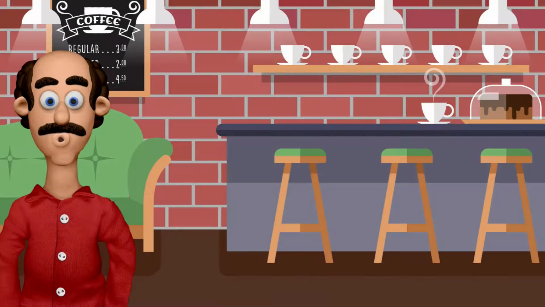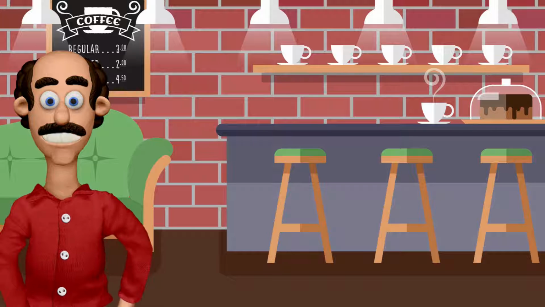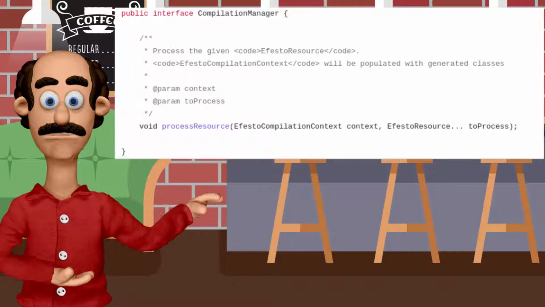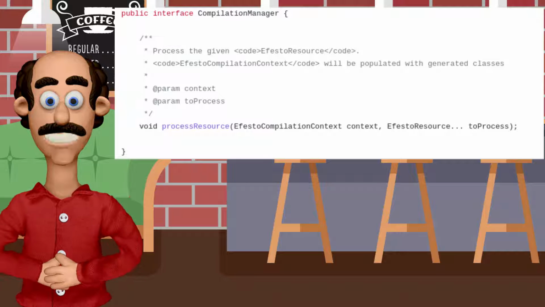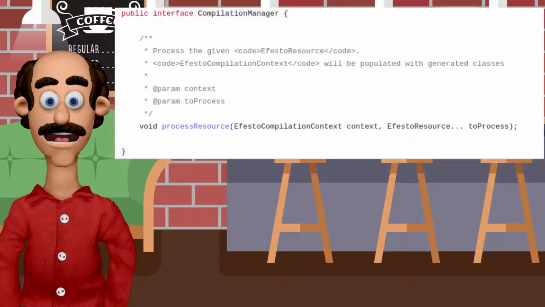The Efesto framework clearly separates the compilation phase from the runtime phase. The compilation phase is invoked when a given model has to be translated to an executable unit. Generally, this would mean code generation, but there are cases where the executable unit would contain simply information to instantiate an already existing class with specific parameters. Keep in mind that the framework won't persist anything. It will be the responsibility of the client code to do that.